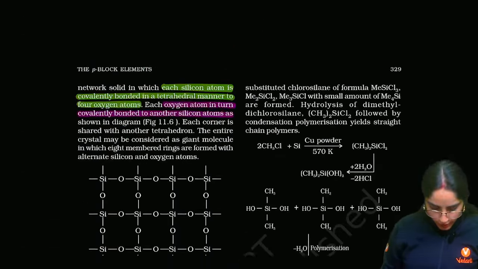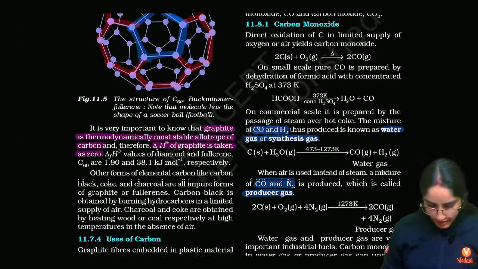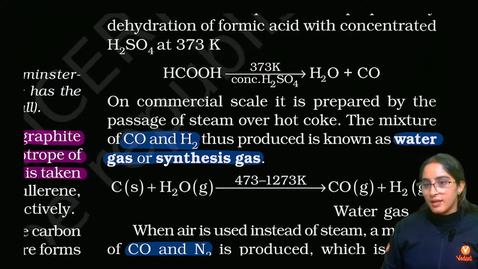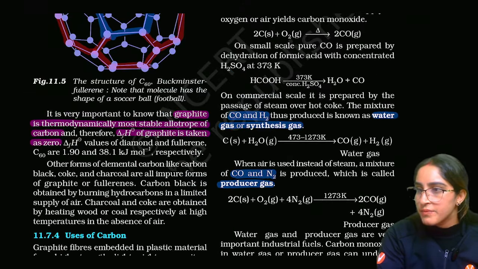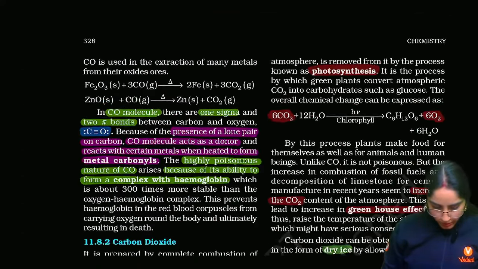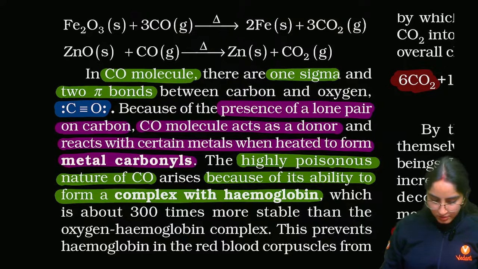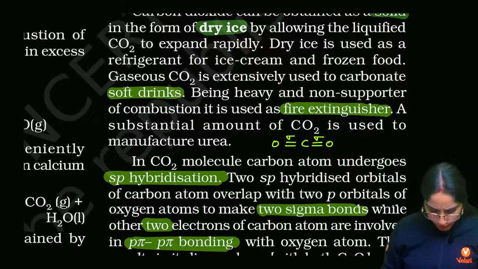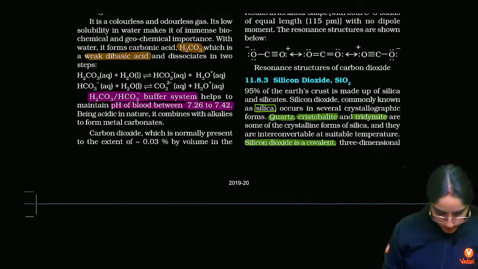So what I have told you here, not to do anything else, as you can see, you must know what is synthesis gas or what is water gas. It's a general thing about chemistry. You must know what is producer gas. Okay. So these are some of the basic things that you must know. You must know what is the structure of CO molecule, because it is used in chemical bonding. Then you must know greenhouse effect, though all of us know. Structure of CO2 also we have done in chemical bonding, that's why I have ticked it.